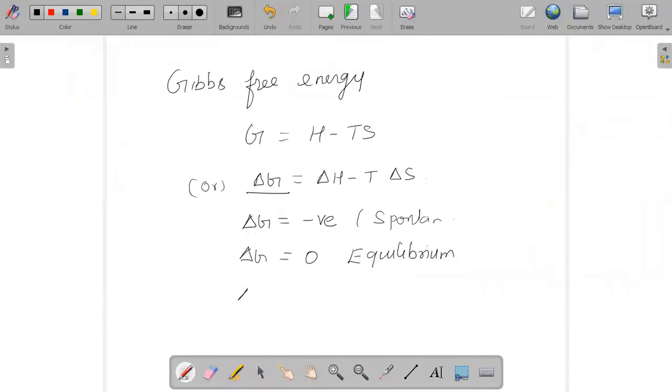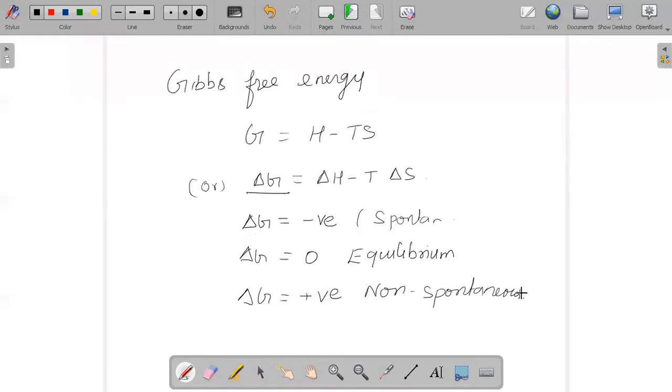And if delta G value is positive, then it is non-spontaneous. So in spontaneity, we can say that delta G is equal to delta H minus T delta S. And this equation takes into account both the energy factor as well as the entropy factor.